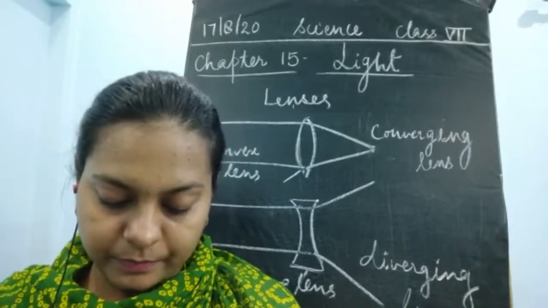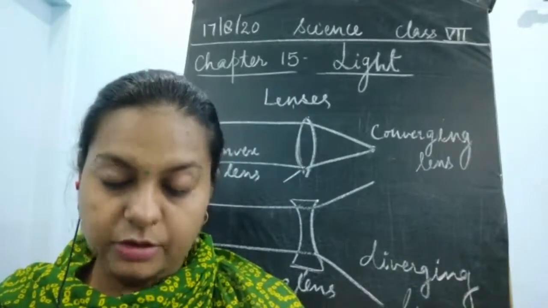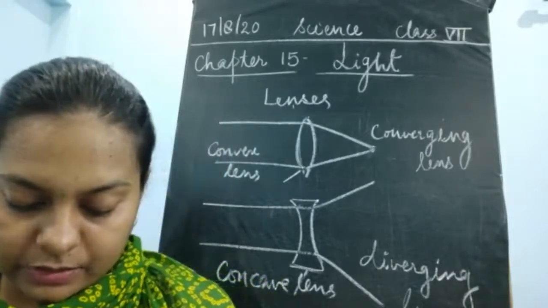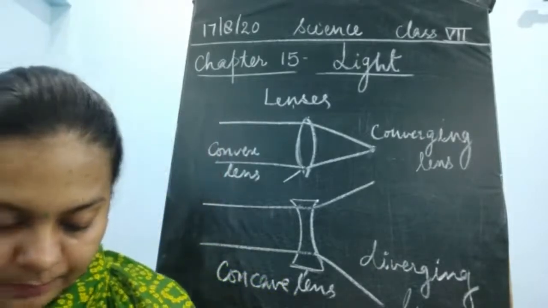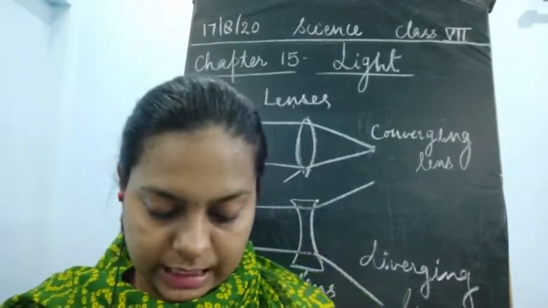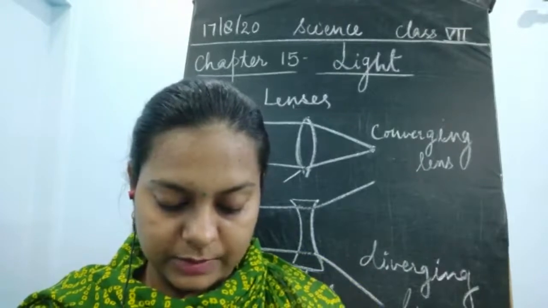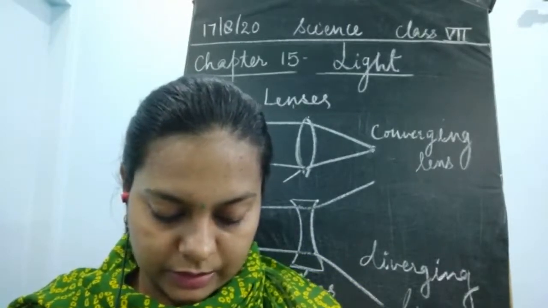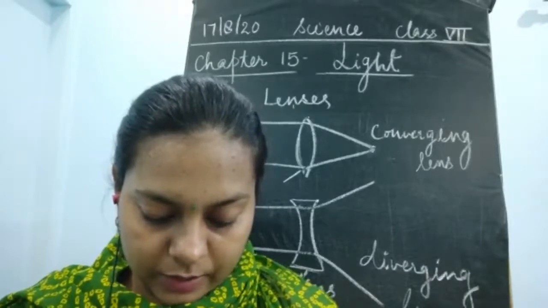Now you can do the same experiment as written over here. Take a convex lens and fit it on a stand, as you did with the mirrors. Place it on the table, place a lighted candle at a distance of about 50 centimeters from the lens, and try to obtain an image on the screen. What kind of image would be formed?